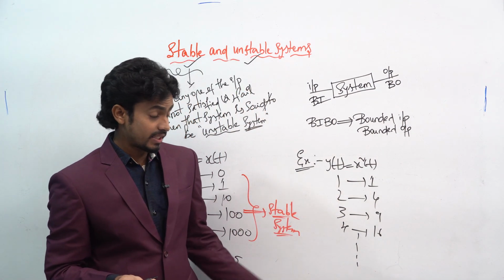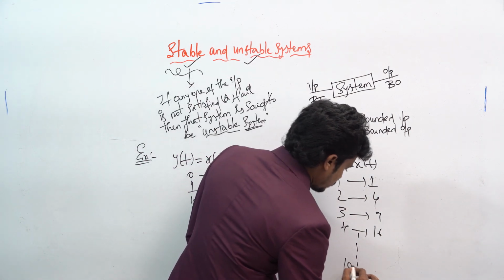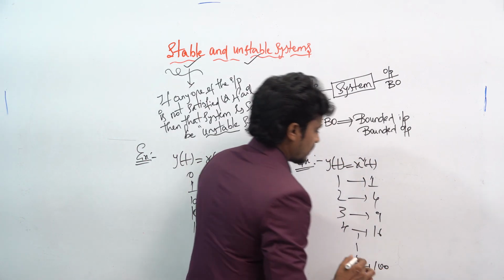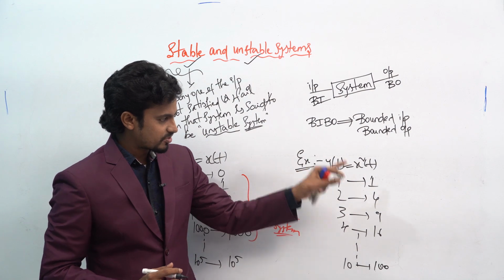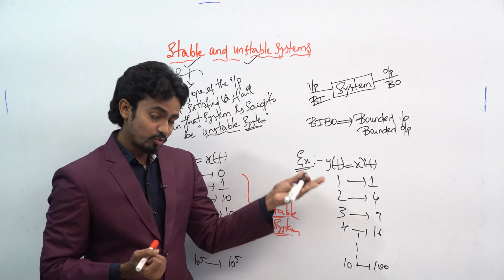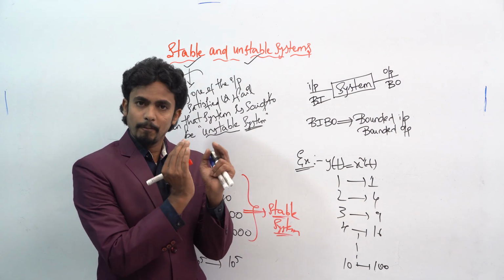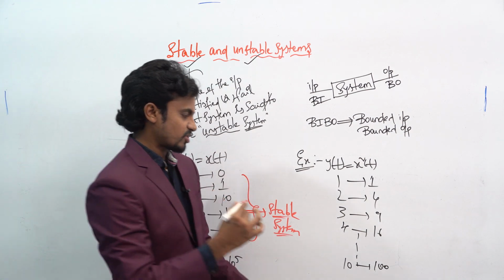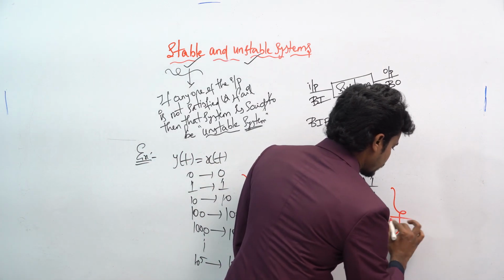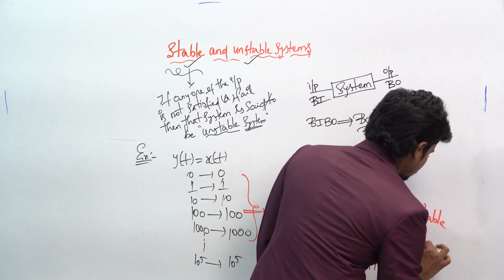For example, if you take 10, it will become 100. So this type of system is said to be a stable system. Why? Because you calculate the value and that value has to be bounded, right? Hence that type of system is said to be a stable system.